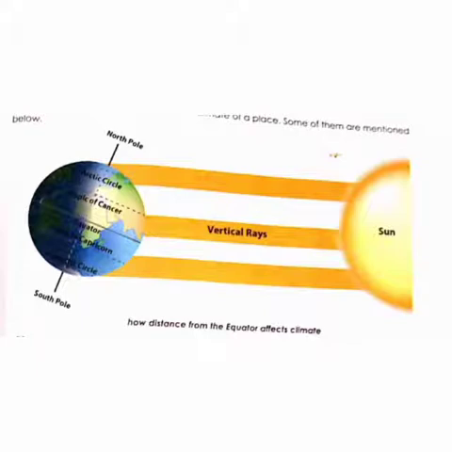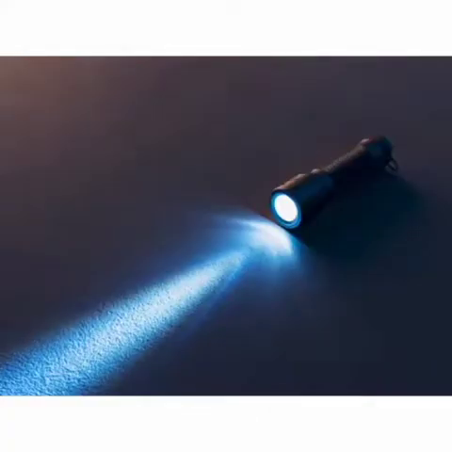At the poles, energy from the sun reaches the earth's surface at a lower angle and passes through a thicker layer of atmosphere than at the equator. To see how direct rays give more heat than slanting ones, you can do this simple experiment. Shine a torch directly on the floor. The circle of light is bright and concentrated. Now slant the torch. You will see the light becomes scattered over a large area and is not as concentrated as the former. So this is how distance from the equator affects the climate.